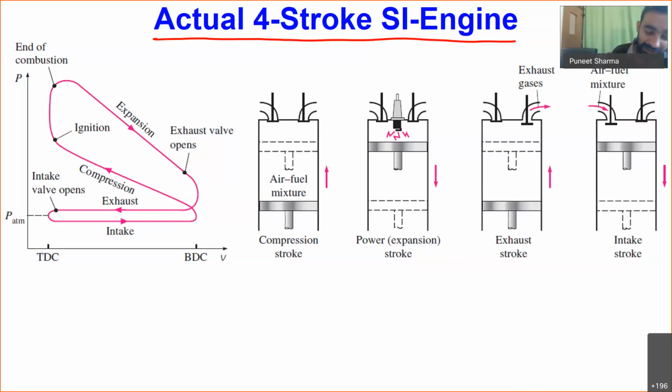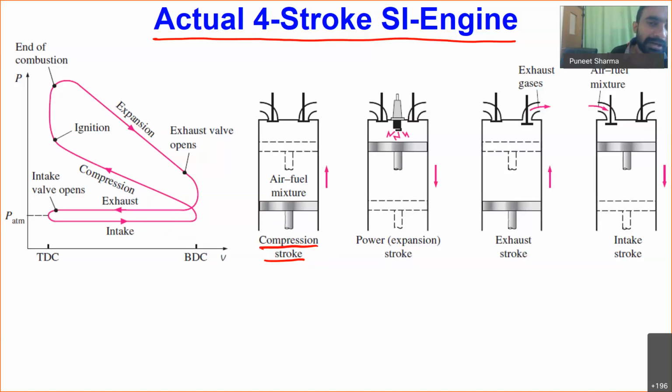Let me now show what the different stages inside this system are. We have one cylinder. This outer boundary is the cylinder, and here I have the piston. The very first stroke I am considering over here is the compression stroke. So what is a stroke? I have told you, the distance covered from bottom dead center to top dead center we call our stroke. So the first stroke which we are defining, we are calling the compression stroke.